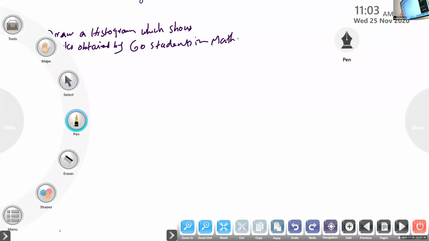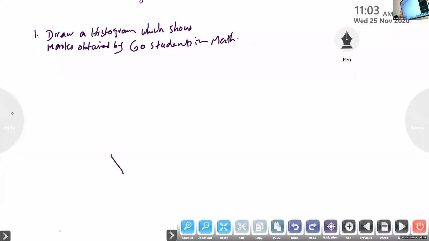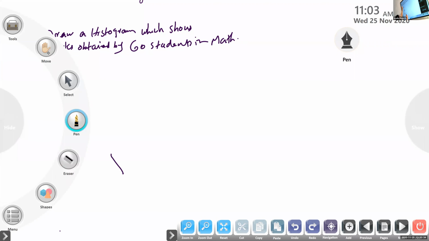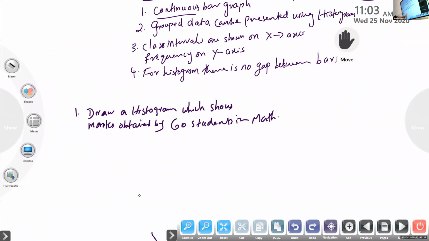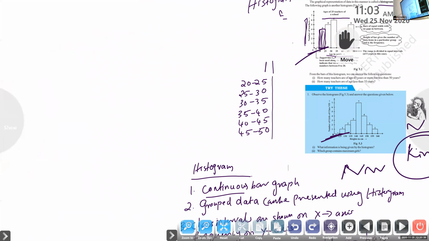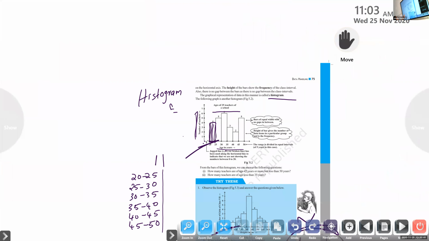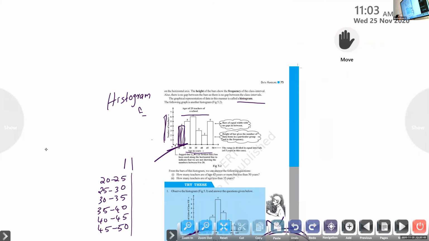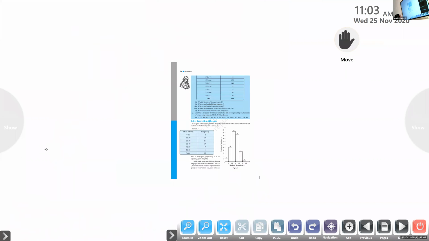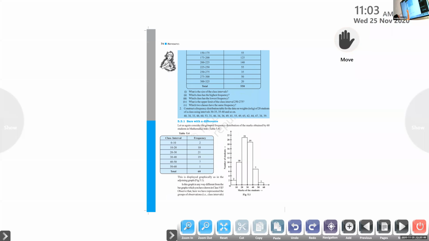Draw the frequency table. I will show the frequency table. This is the frequency table.